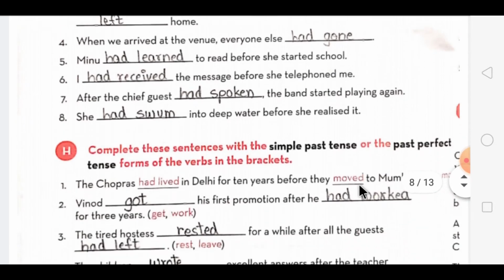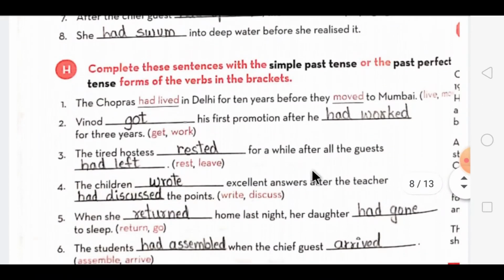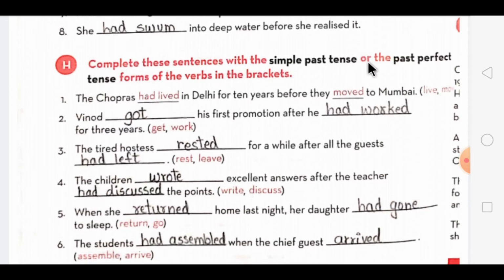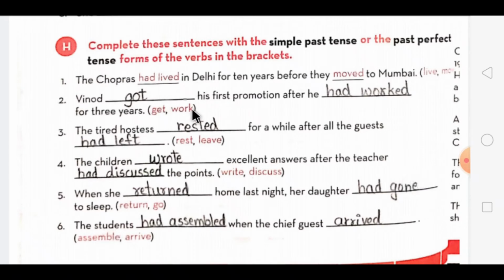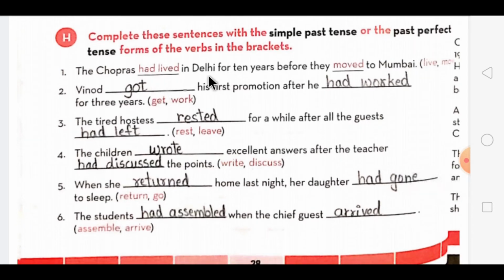Now the next exercise is you have to complete these sentences with the simple past tense or the past perfect tense forms of the verb, depending on the sentence. How will you identify whether to use simple past or past perfect? In past perfect, the action is already completed before another action has begun. So when it is already completed, that time we use past perfect tense.